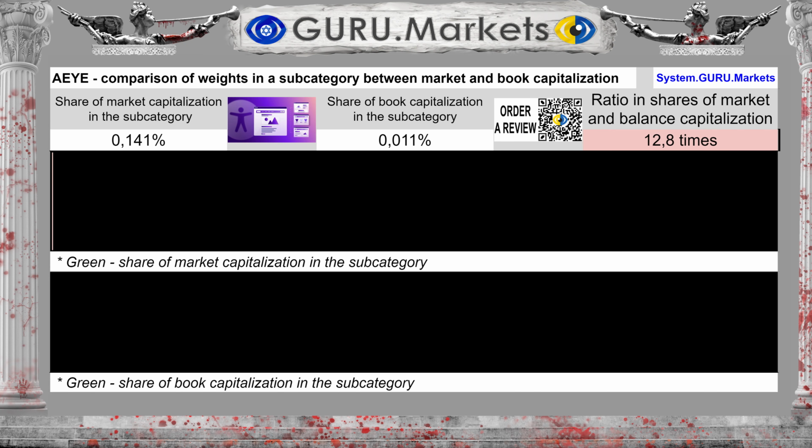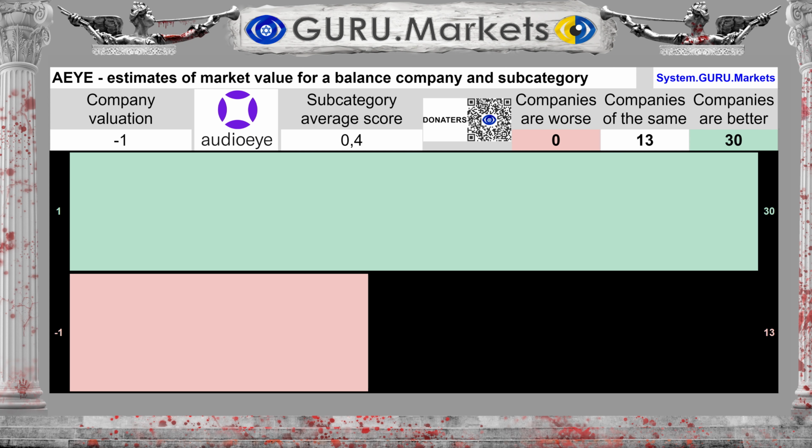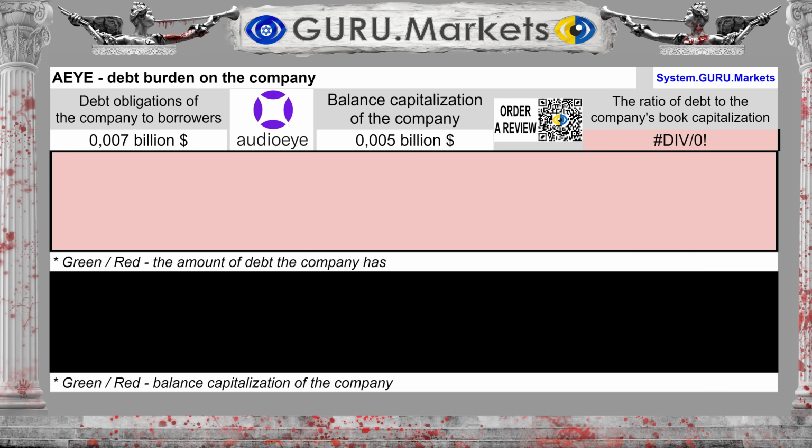Having compared the shares of market and book value, we see the following. The share AudioEye Inc. occupies in the subcategory when assessing market value is 0.141%. The book value is 0.011%, which is 92% less than the share of market capitalization. Assessment of the company's share of the market and book value of the subcategory: Bad, -1 point.